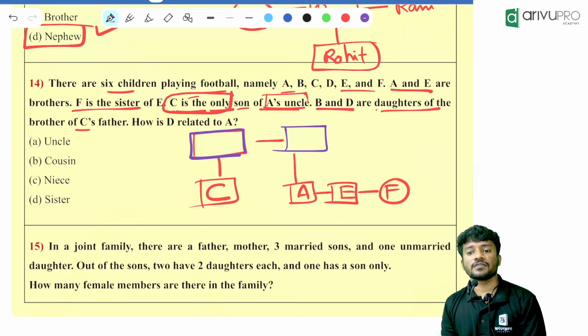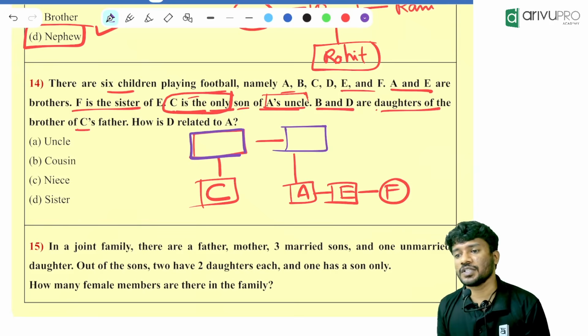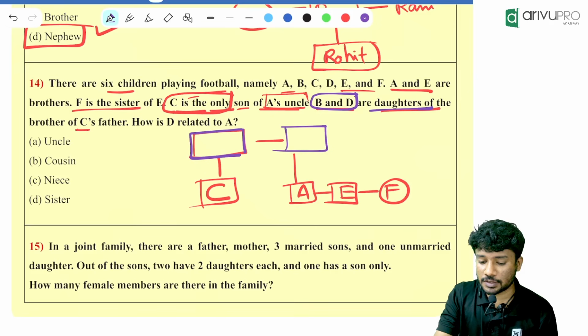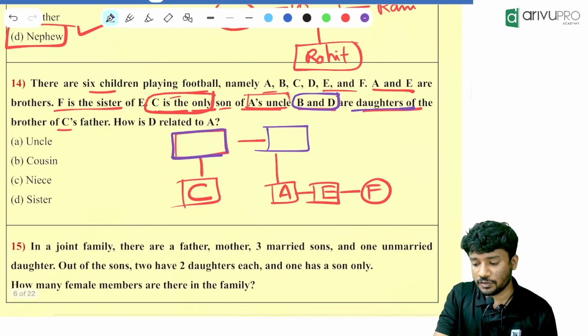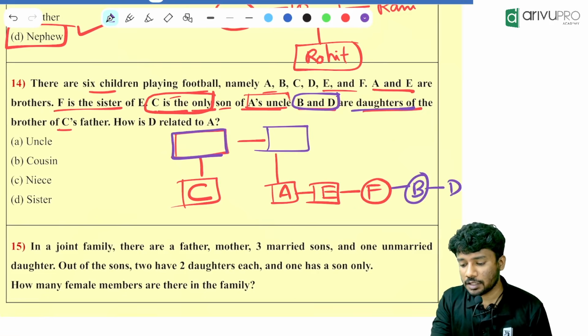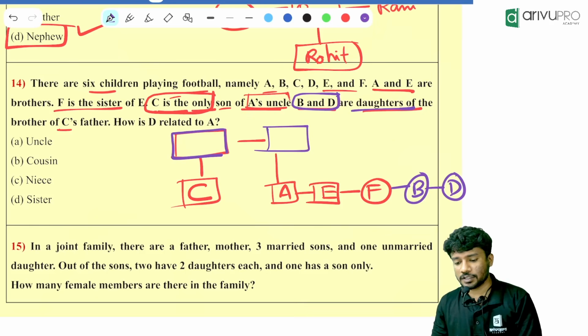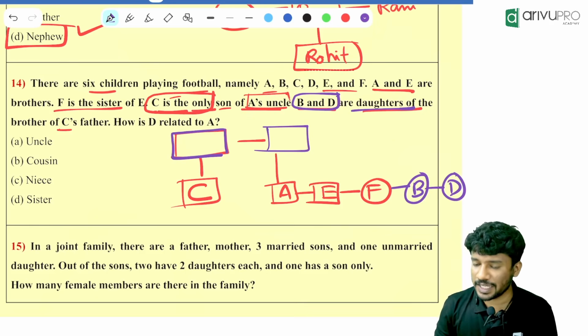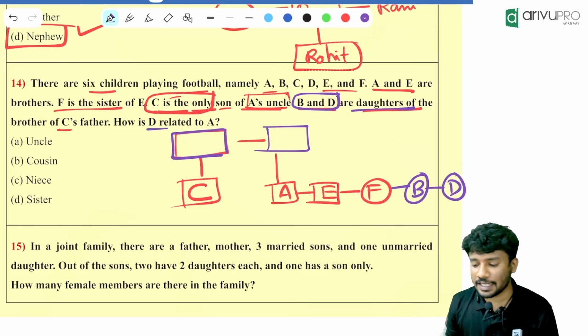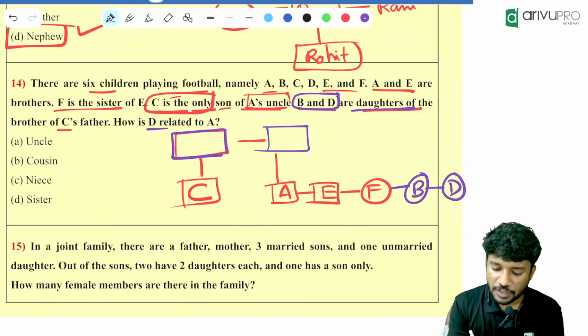So, A's father will be the brother of C's father. Now, what is told? B and D are daughters of brother of C's father. Where will be the position of B and D? B and D will be the siblings of A, E and F. Now the question is, how is D related to A? D is the sister of A.